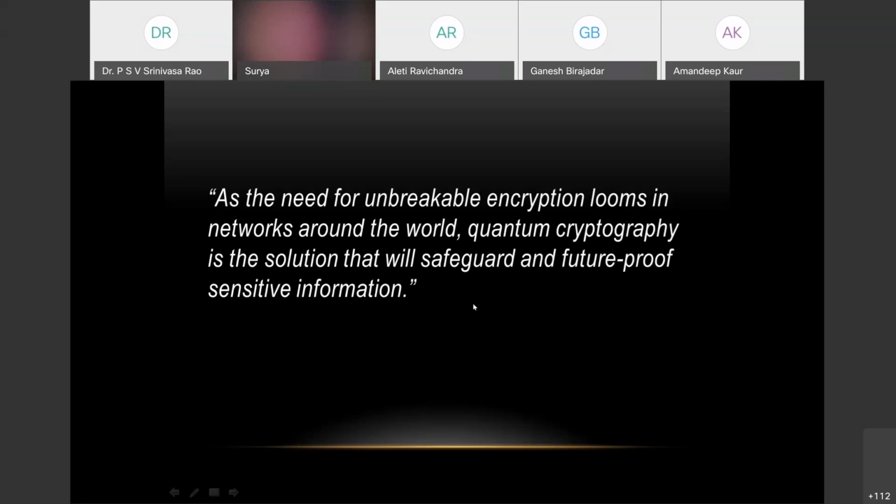For every other algorithm, it's breakable. Some can be broken in 2 days, some can be broken in 2000 years, but those are breakable. We can find some time limit in which those can be broken. But for quantum cryptography, there is no such notion of breaking this encryption.